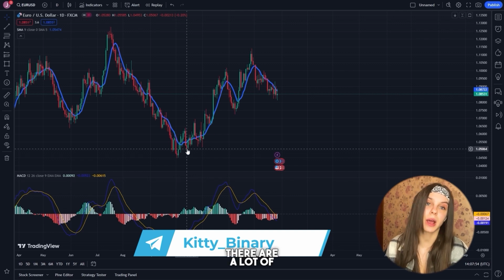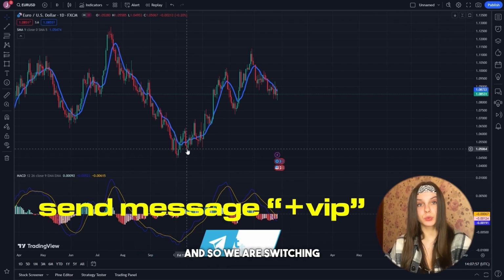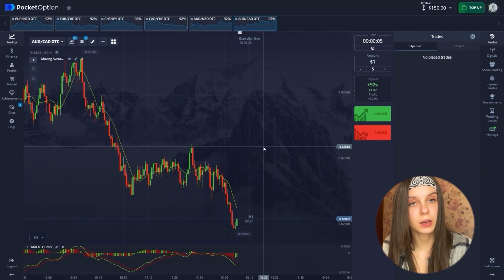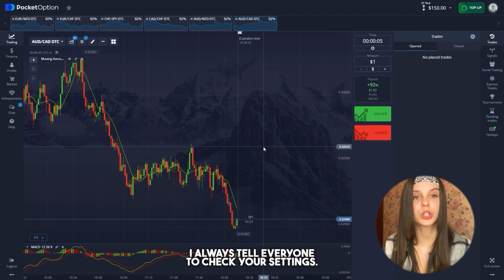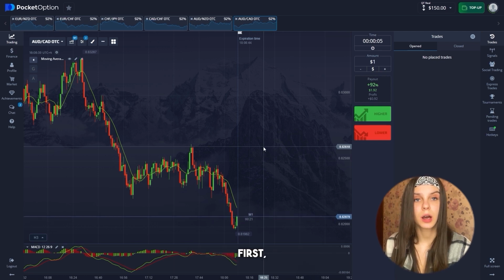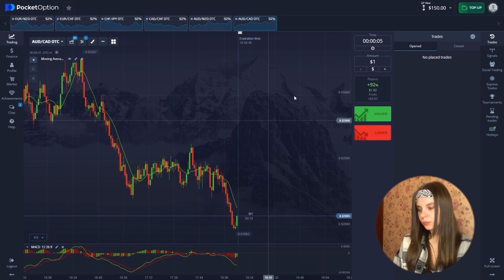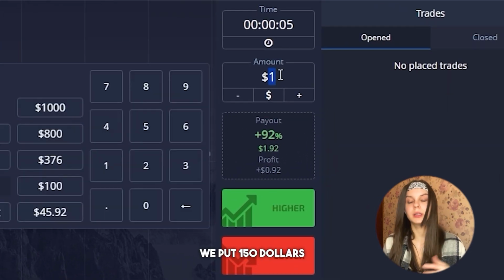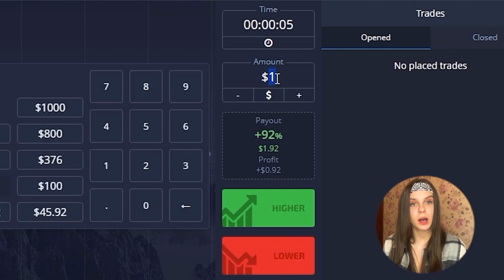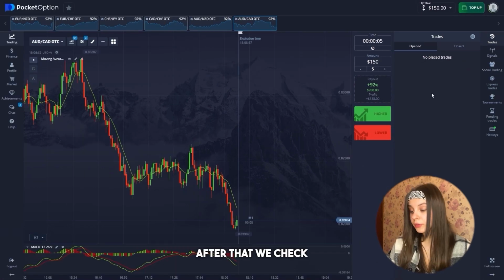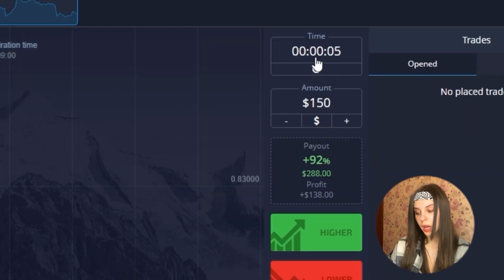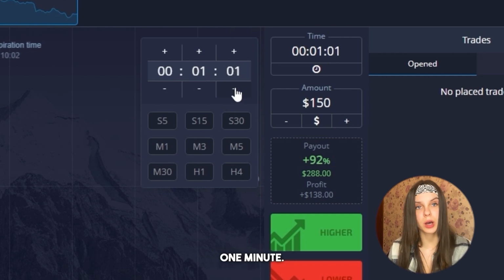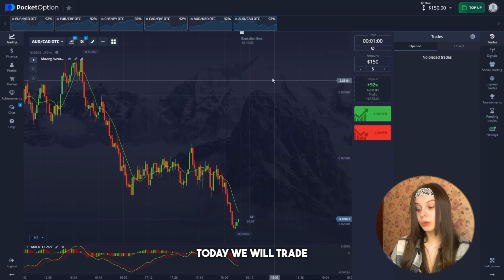There is a lot of useful information, and so we are switching to Pocket Option and starting our trading. For the beginning, I always tell everyone to check your settings. First, we see the transaction amount. We see that the balance is $150. We put $150 in the cell where we have the first transaction. After that, we check the time of transactions, and we see that the transaction time is 5 seconds, and we insert exactly 1 minute.